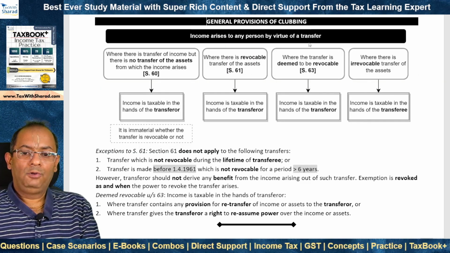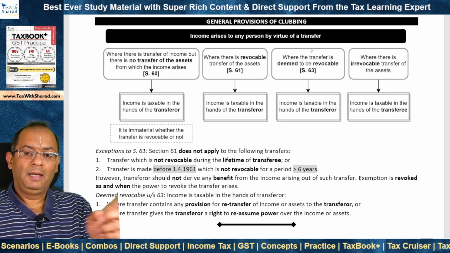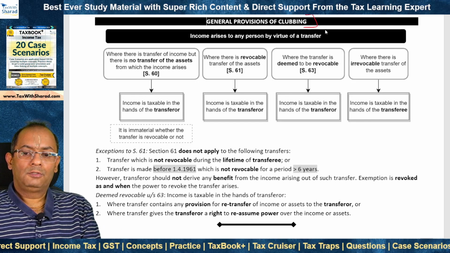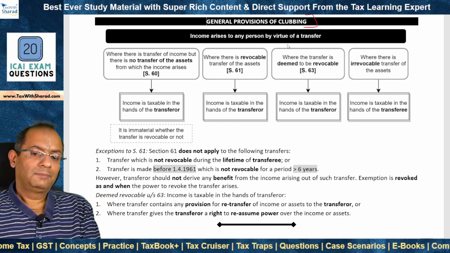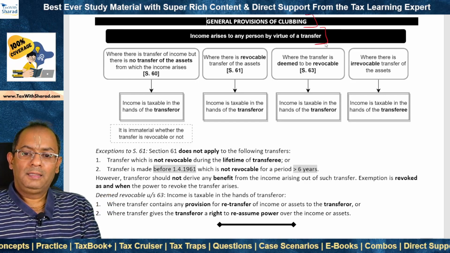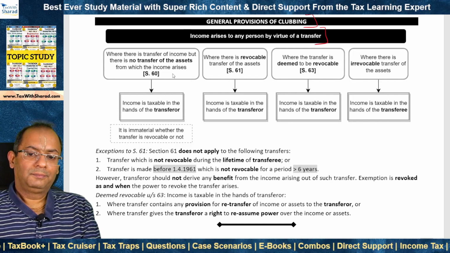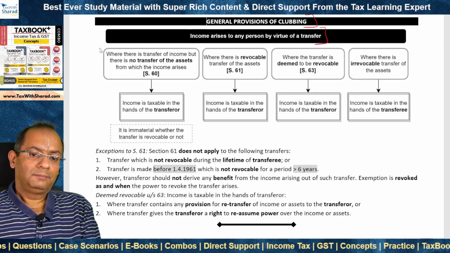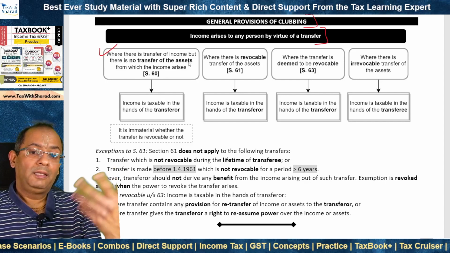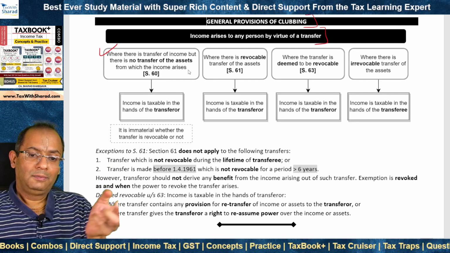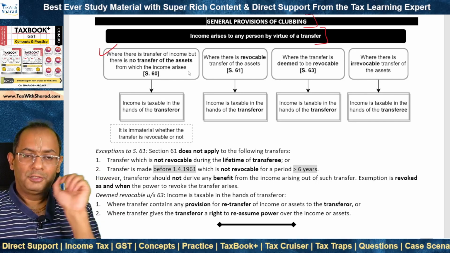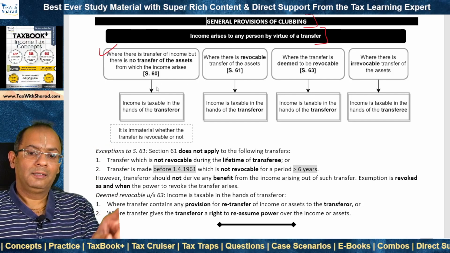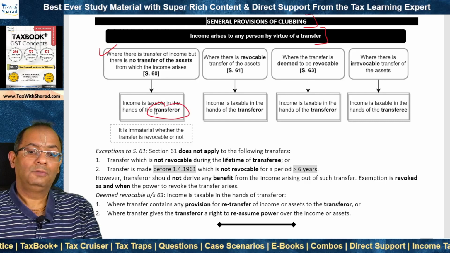So far, we have looked at the specific provisions of clubbing which apply in specific cases. Now we look at the general provisions of clubbing which apply to all persons. Income arises to any person by virtue of a transfer. There are 4 cases, right? Section 60. There is a transfer of income, but there is no transfer of the related assets. So for example, house property is not transferred, but the income from house property is transferred. In such case, clubbing will be attracted under section 60 and income will be taxable in the hands of the transferor.